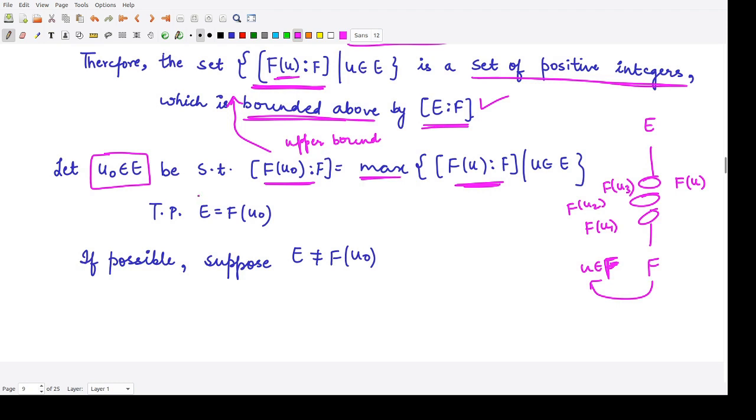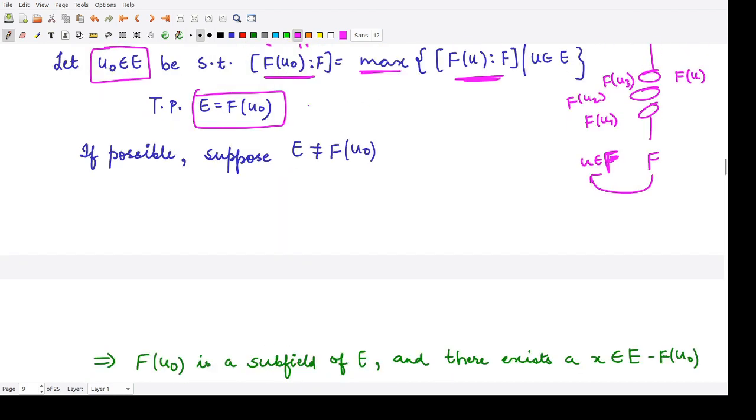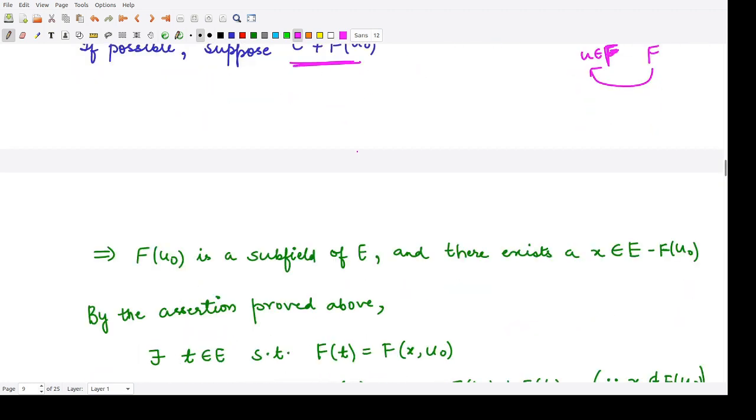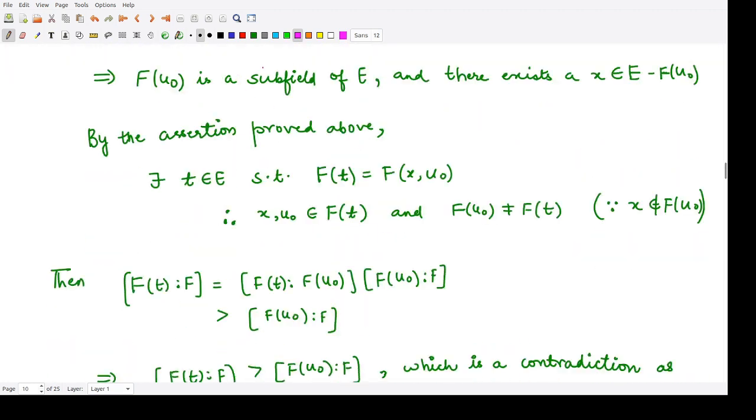So we have to prove that E is nothing but F(u0). If this is true, that means E is a simple extension. So we go by the method of contradiction and assume that E is not equal to F(u0). That means F(u0) would be a proper subfield of E, and there exists an element x in E minus F(u0). So there would be some element which is present in E but not present in F(u0).